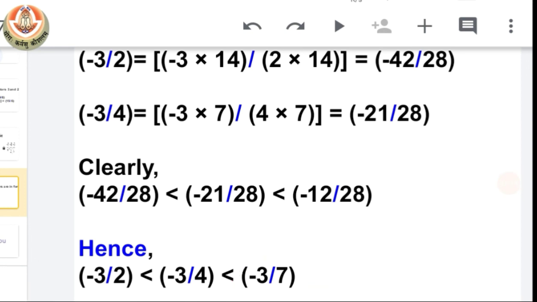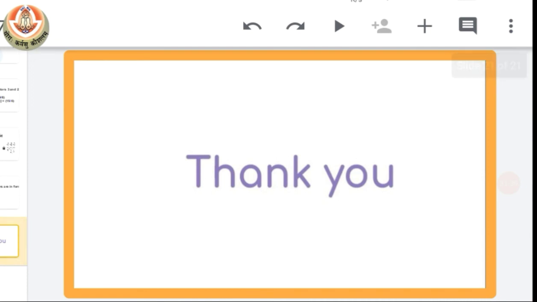Okay class, I hope you all understand how we can find the equivalent fraction, how we can compare two given rational numbers, and how we can convert them into their standard form. So this is it for today. Till then, thank you class.